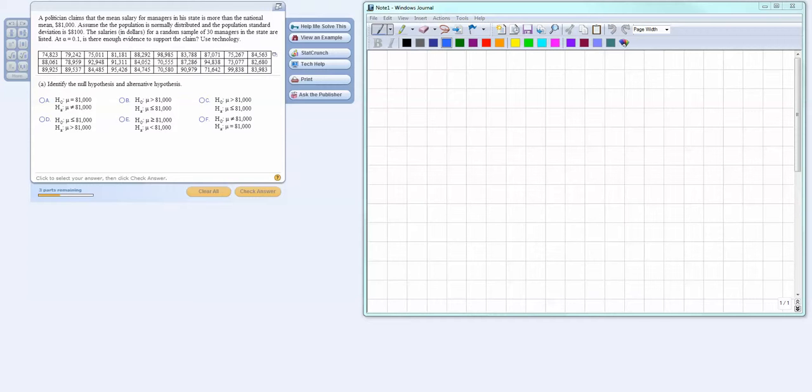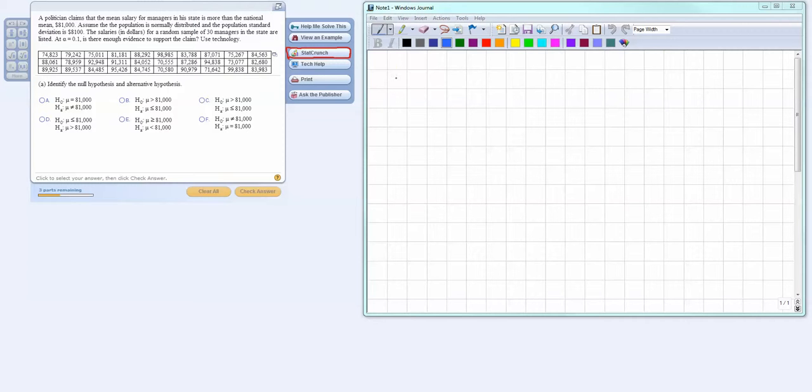Use technology. Well, we're going to use StatCrunch, which, if you notice, there is a little button in my stat lab over to the right that says StatCrunch. And you're going to left click on that in just a moment to bring up the interface. But for right now, let's go ahead and talk about the hypotheses.